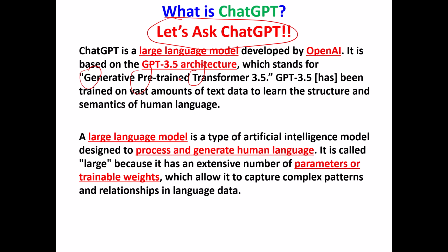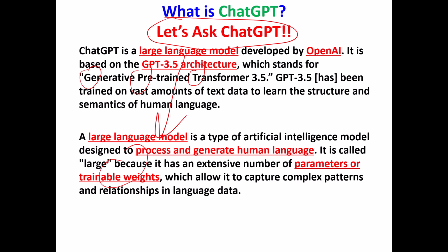It's a computer program that looks through vast amounts of text data. Now it says it's a large language model. All right, what's a large language model? I asked ChatGPT, what's a large language model? It's a type of artificial intelligence designed to process and generate human language to communicate with people like you and me. It's called large because it has an extensive number of parameters or trainable weights. Stop right there. See, I can read this, but I'm not sure I know what it understands.